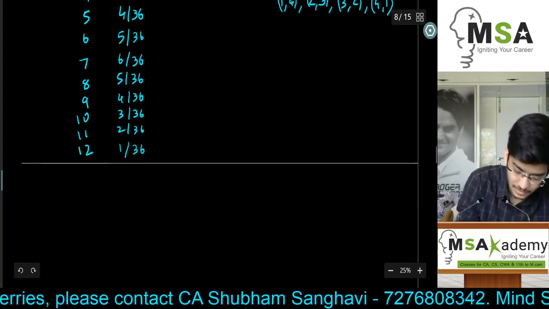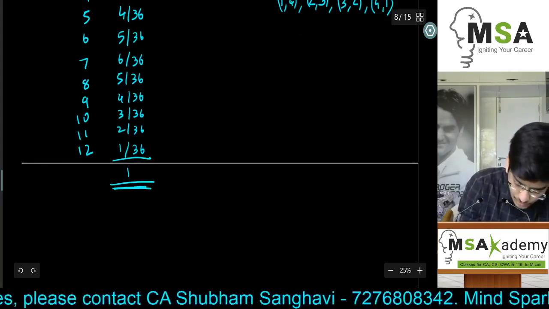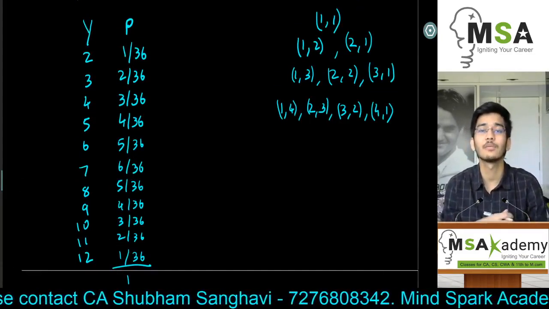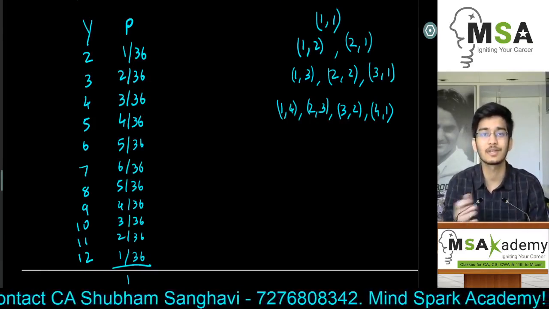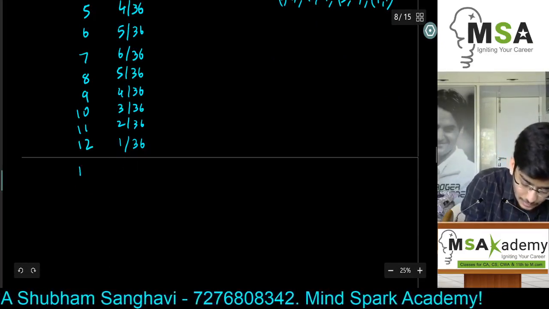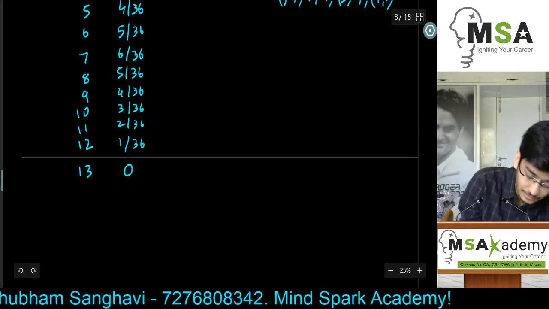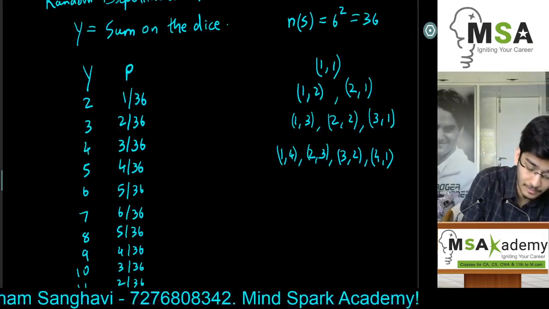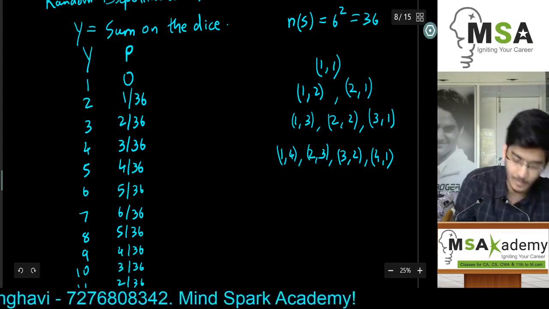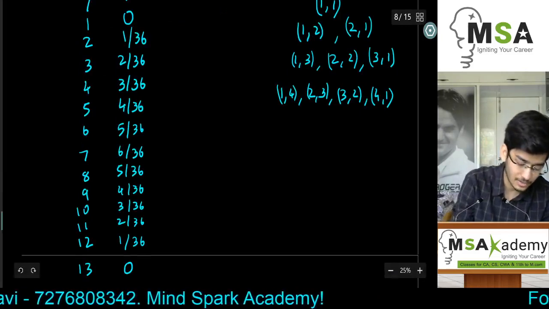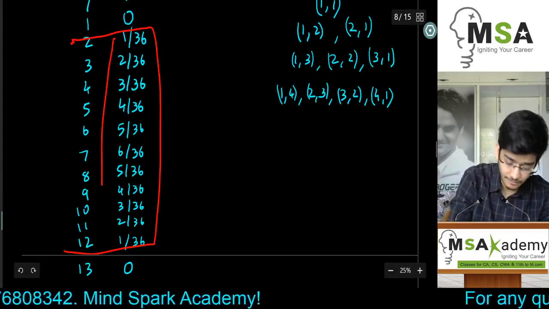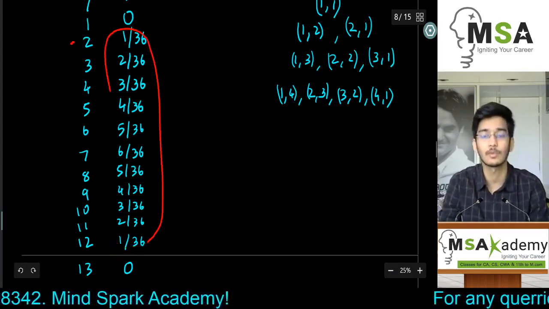Again, if you add all the different probabilities, the addition will be 1 and should be 1, because if we are considering all the different cases, इसके अलावा और कोई भी केस होने ही नहीं वाली, तो इसके अलावा जो भी केसेस है उन सब की probability will be 0. So if I write, let's take another value, let's say 13. What is the probability of the addition being 13? Will always be 0. What is the probability of the addition being 1? The probability is always 0. So any sum beyond this range, the probability will be 0. And therefore, these probabilities should constitute the total probability, which is 1.